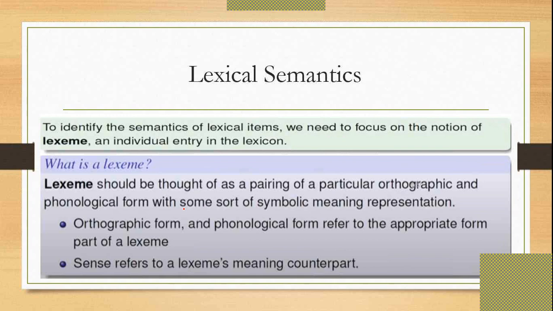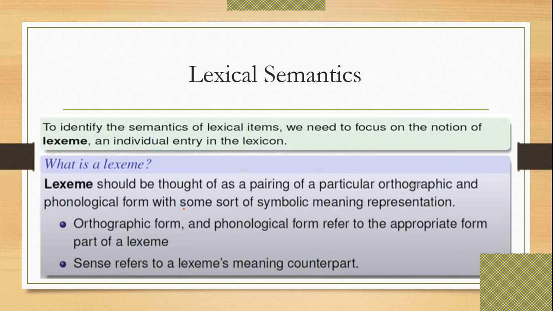What is a lexical item? To identify the semantics of a lexical item, we need to focus on the notation of the lexeme and the individual entry in the lexicon.